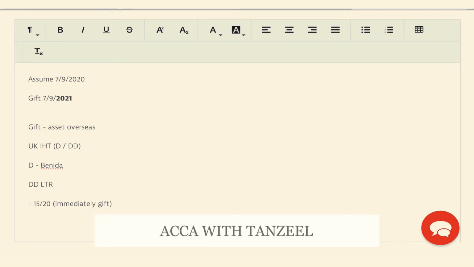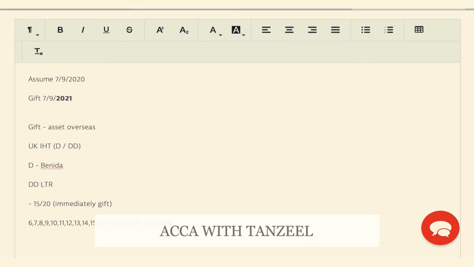Therefore, he would have been resident in 2006, 7, 8, 9, 10, 11, 12, 13, 14, 15, 16, 17, 18, 19, and 20. That's the 20 preceding years. This is how many years? 1, 2, 3, 4, 5, 6, 7, 8, 9, 10, 11, 12, 13, 14, 15. So this condition is satisfied.